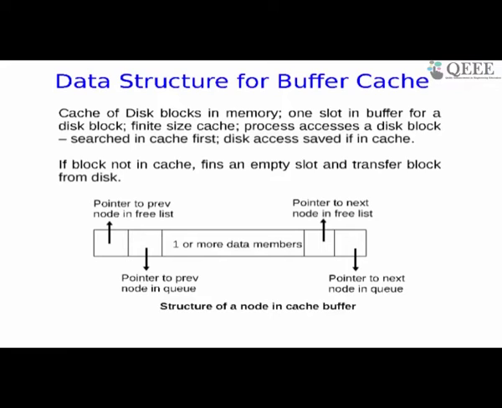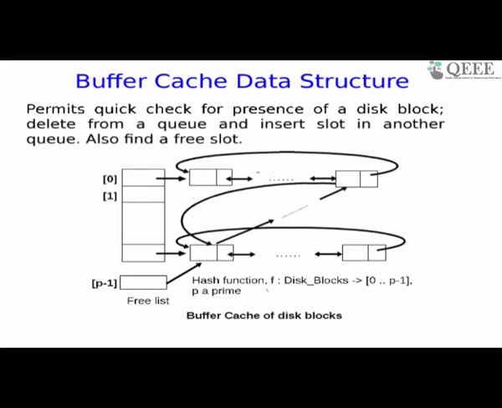How do you facilitate minimum disk data transfer and maximum service to all processes which are working together? The OS has worked out this efficient structure. It is a multi-linked list, as I showed you on the next slide. Things are organized in queues because I want to know who has been in memory for a longer time, who can be evacuated and the slot released for another request. When you know the problem, you'll appreciate the data structure. If you know how to handle a circular linked list and an array, the rest is sort of easy.